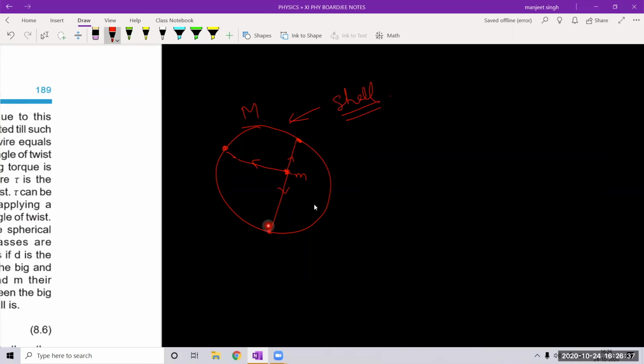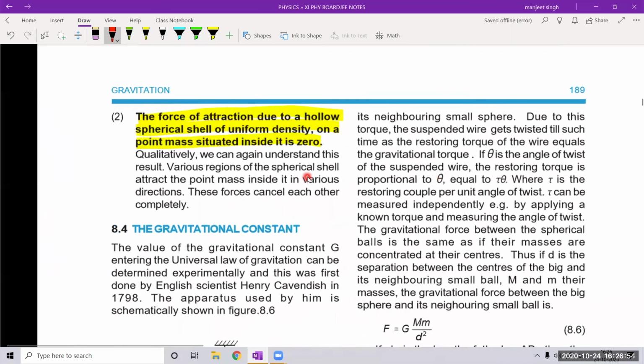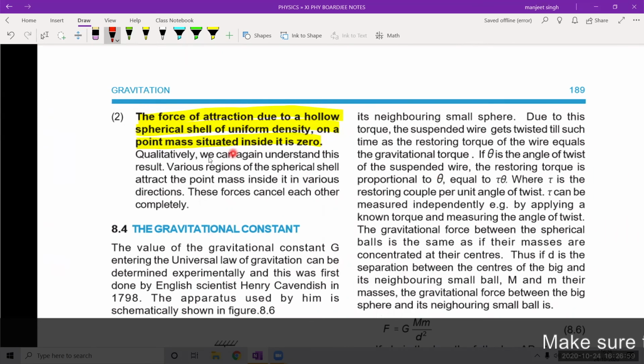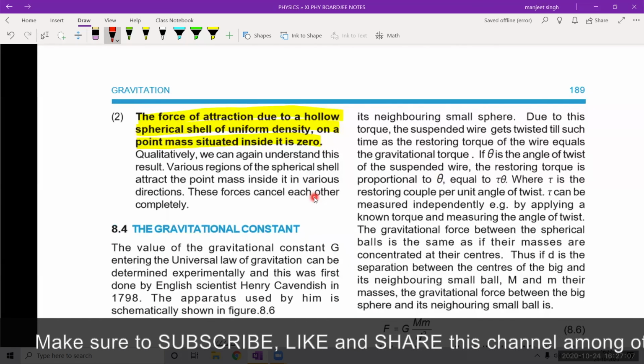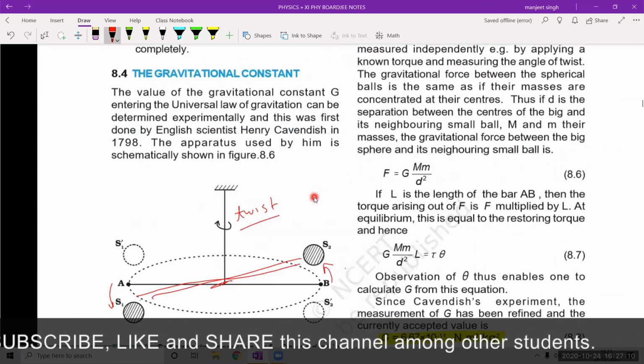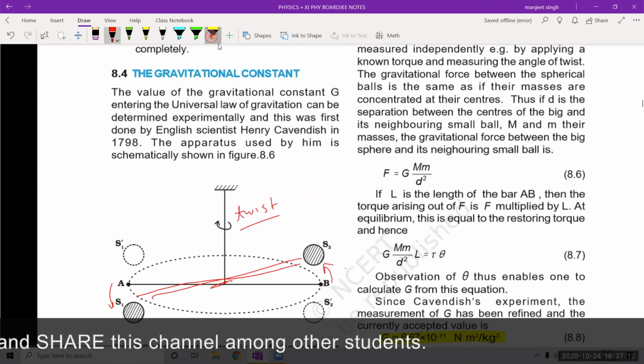Okay. So if a mass m is kept inside the thin spherical shell, the force on the mass due to the thin spherical shell will be 0. Gravitational force will be 0 on that. That is an important theorem. The force of attraction due to a hollow spherical shell of uniform density on a point mass situated inside it is 0. Okay. Now let us take further what is the gravitational constant capital G, which we have discussed earlier.